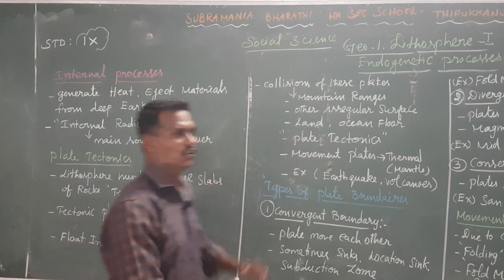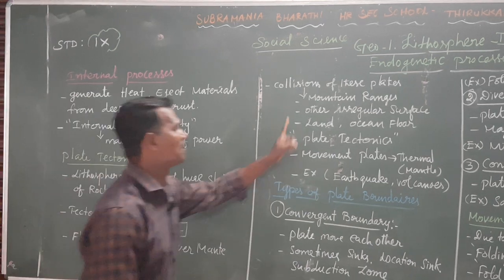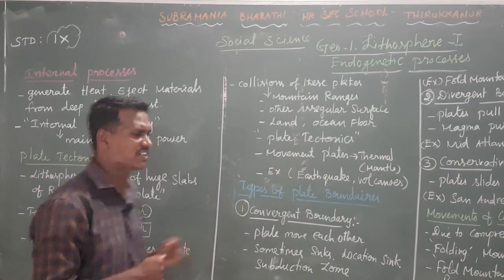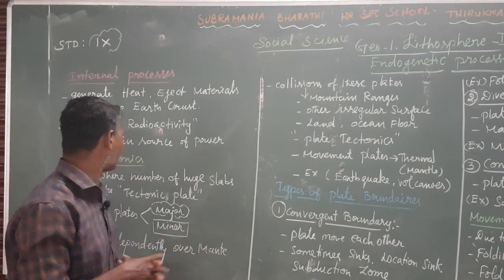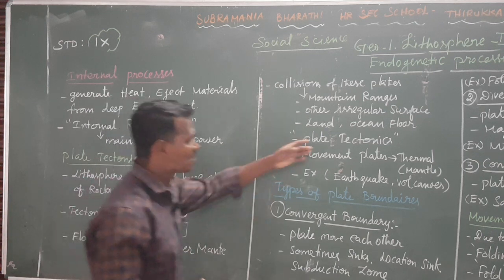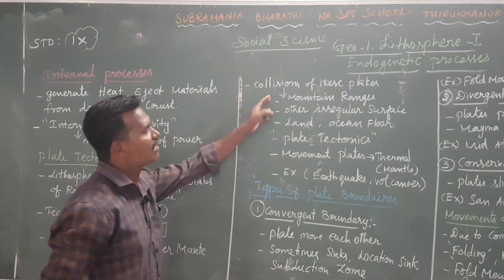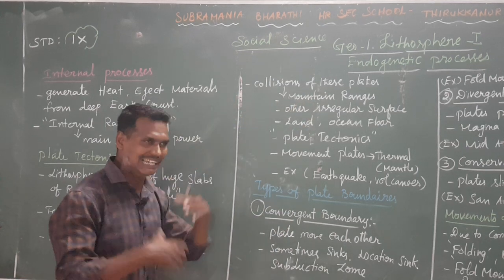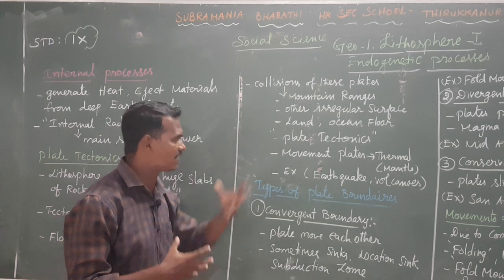Do you understand the difference between tectonic plates and plate tectonics? I told you the lithosphere has a number of plates, and we call them tectonic plates. But plate tectonics means that due to the collision of these plates, they are creating some landform, like mountain ranges or an irregular surface.